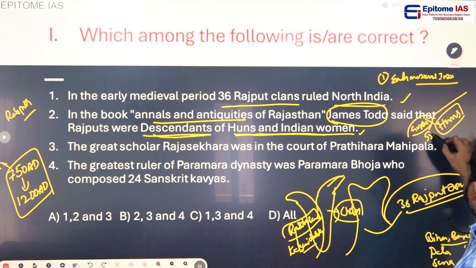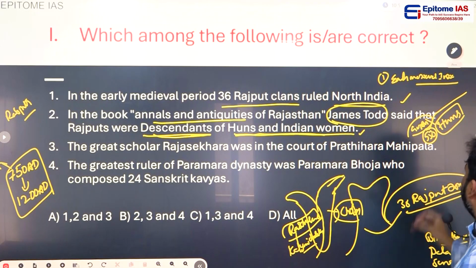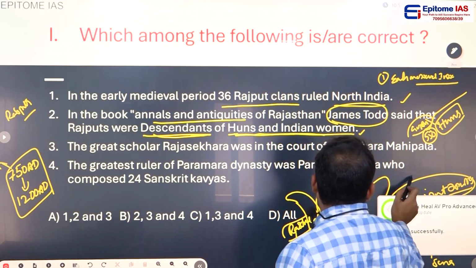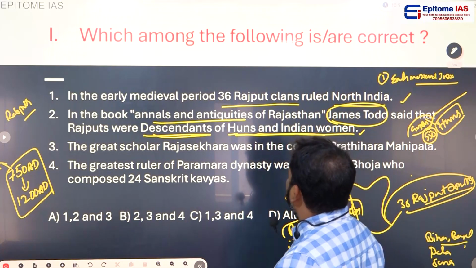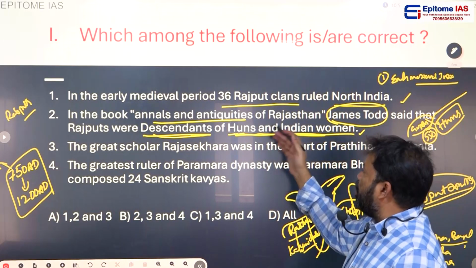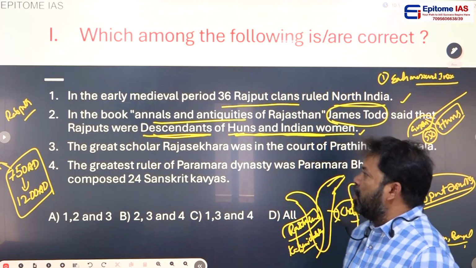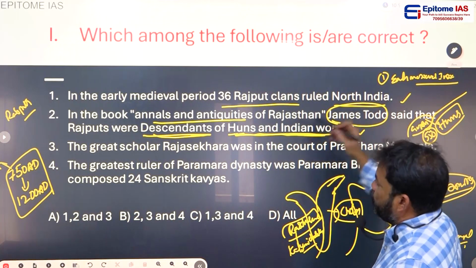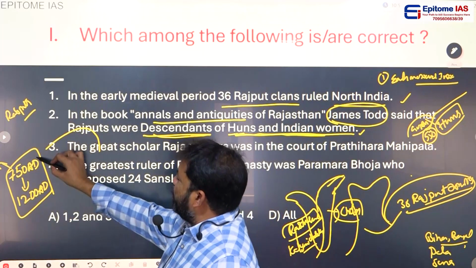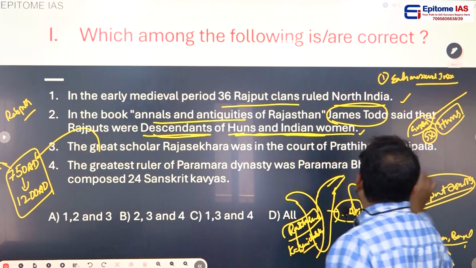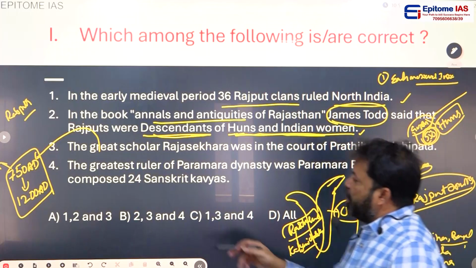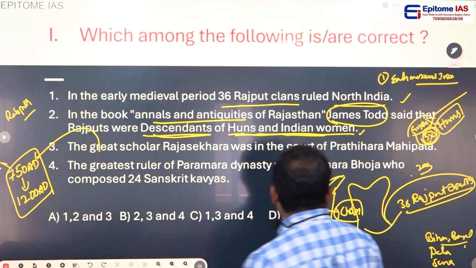They defeated the Guptas in 550 AD and entered India. They married Indian women, and their children, their offspring, their descendants were called Rajputs. They defeated the Guptas in 550 AD, but after 200 years, in 750 AD, they came to power and ruled North India.